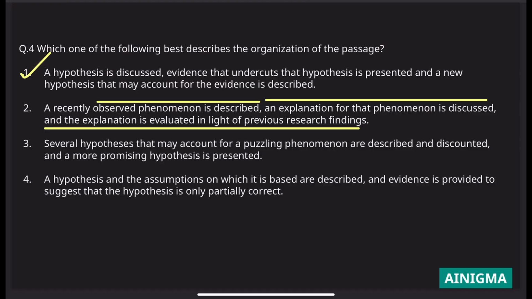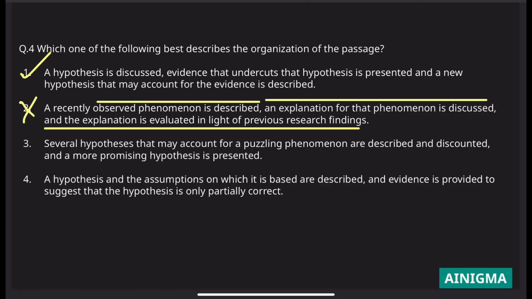The problem is that you are just evaluating the same explanation. There has not been a single hypothesis, there have been 2 hypotheses. First hypothesis given by Sanders, then it is cast into doubt, and then a second hypothesis is given. Just by reading option 2, you may think that there is only one hypothesis. So that's why this option is wrong.